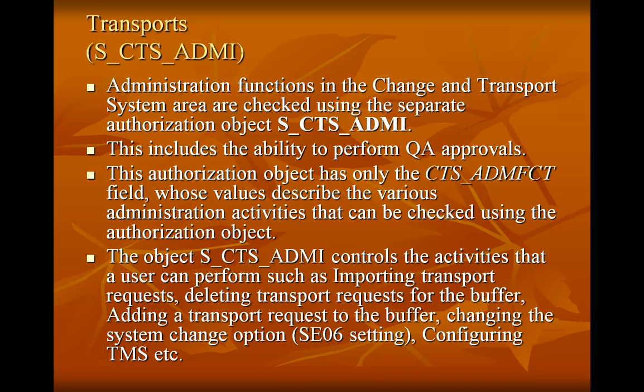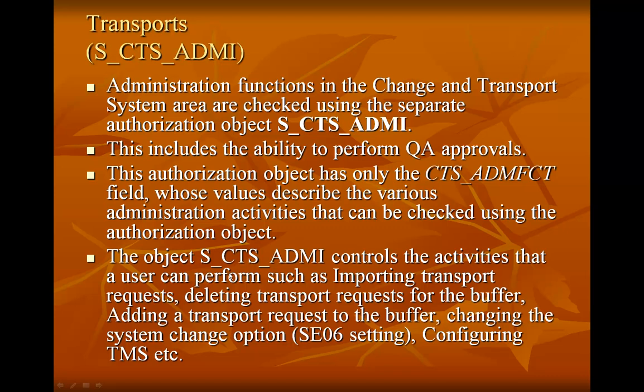This authorization object has only the CTS_ADMFCT field, whose values describe the various administration activities that can be checked using the authorization object. Like you can delete the TMS, or when I say TMS, it is the transport management system, or you can add a system into the TMS, or you can import the transport requests. You can forward the transport requests. You can add an external transport request into your system. All these activities can be controlled using this object using this field.